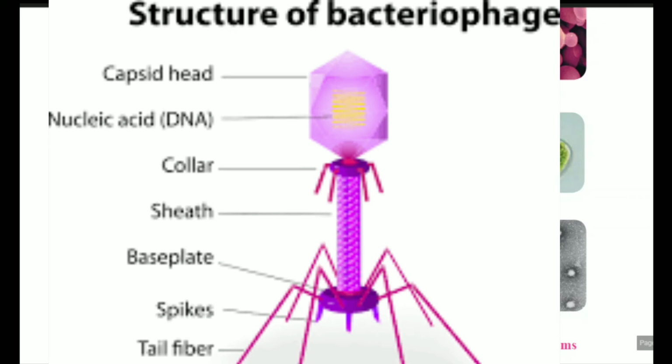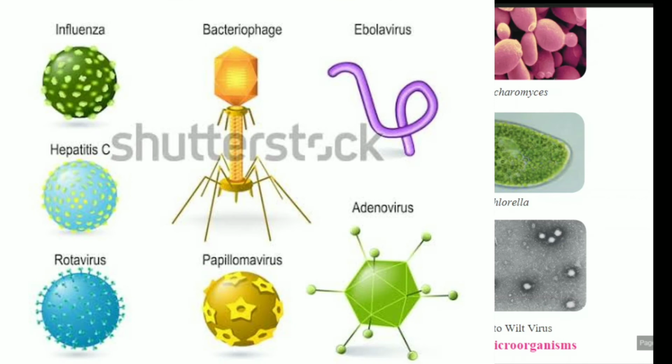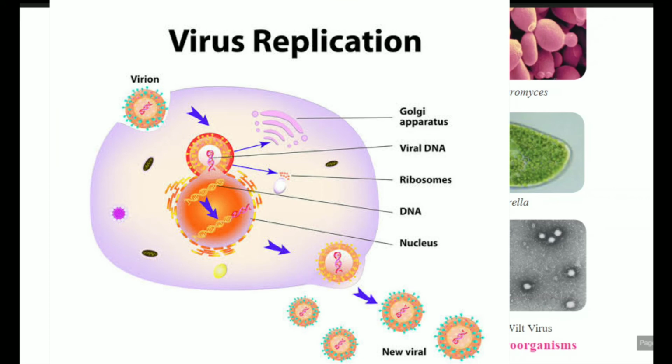जब वो वायरस को एक आधा लिविंग सेल मिलता है, that may be from plant cell and may be from animal cell, in that they produce their own proteins which are essential for the growth of the virus and with the help of host cell. होस्ट सेल यानी क्या? जो सेल में वायरस ने एंट्री किया है, जो सेल में वायरस डेवलप हो रहा है, उसको हम बोलेंगे होस्ट सेल. So in that host cell, they produce their own proteins and create their numerous replica.